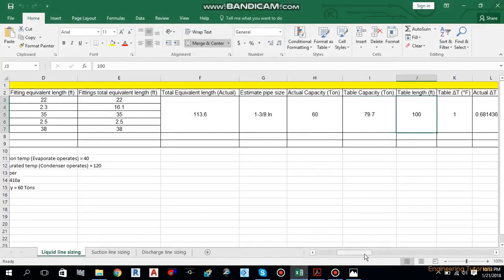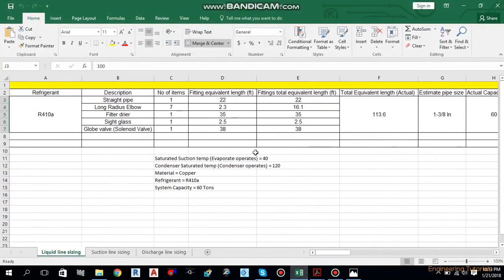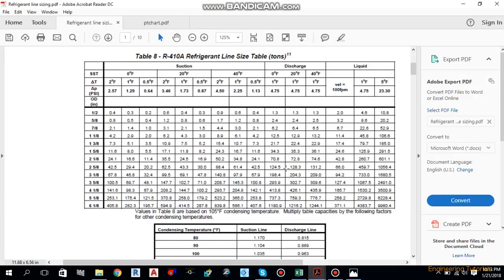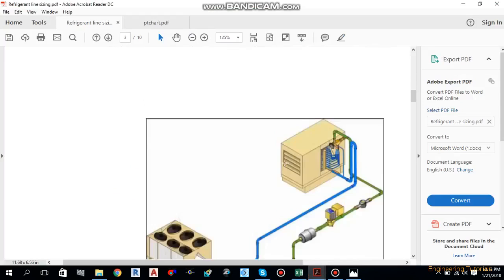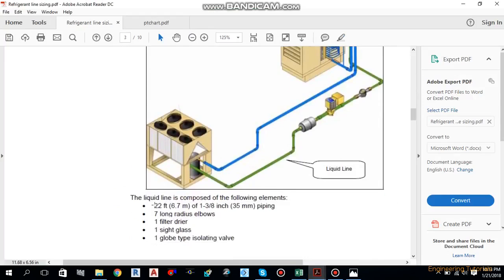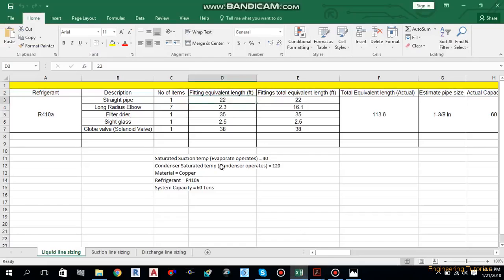Now we'll move to equivalent length. As I told you, there is 22 feet of straight piping length, so we write 22 feet over here. We have 7 long radius elbows. So what is the equivalent length for each long radius elbow? Let's move back over here.